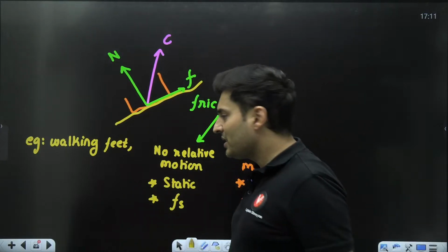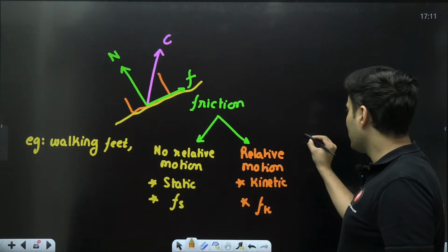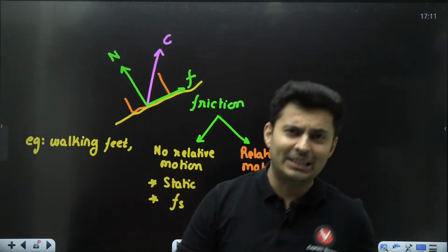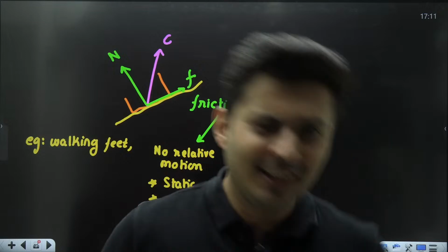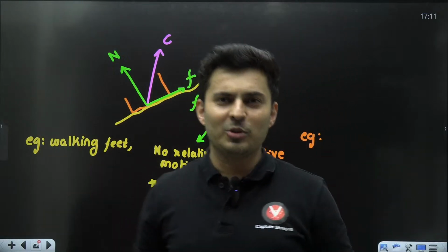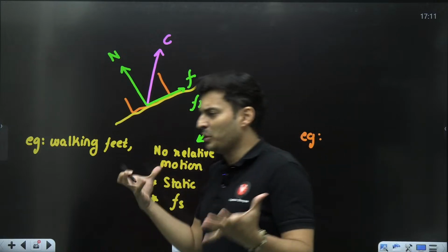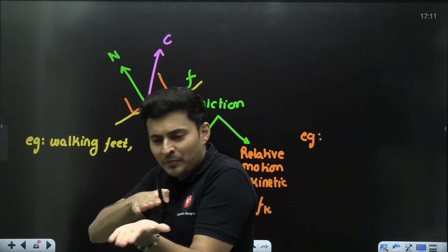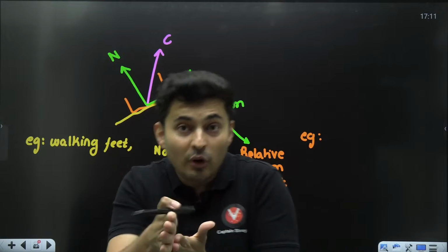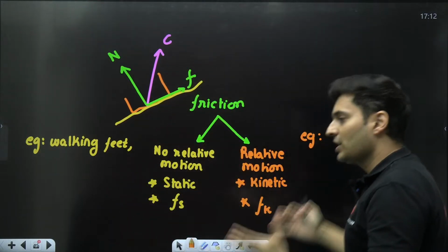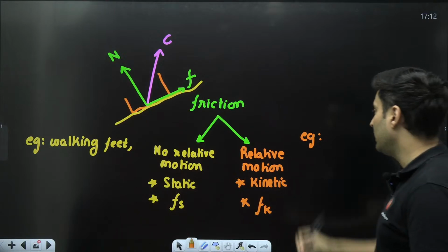But have you seen kids walking? Have you seen those small kids, toddlers walking? They drag their feet, gizz, gizz, gizz. They have a lot of fun. They wear those nice floral or colorful shoes with maybe lights and music and God knows what. And then they rub their foot on the ground. Then there is relative motion. Hence, such a friction in that case is kinetic in nature.